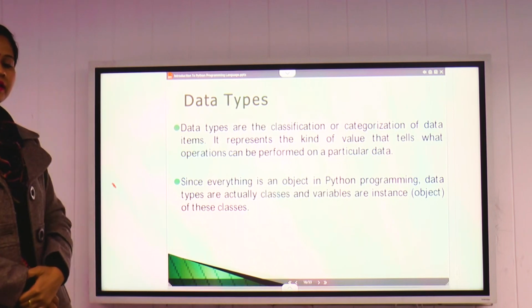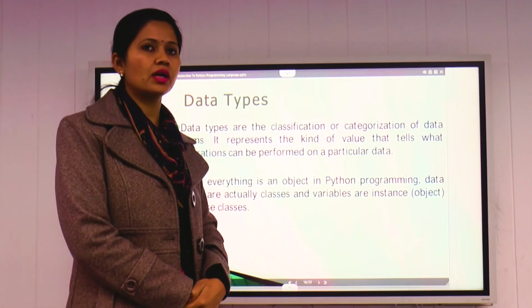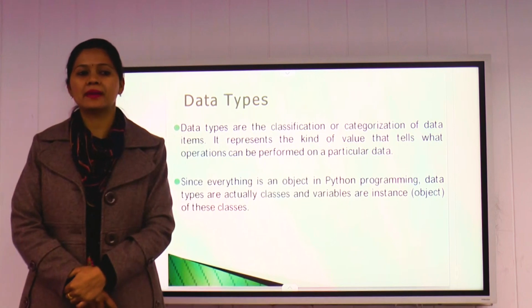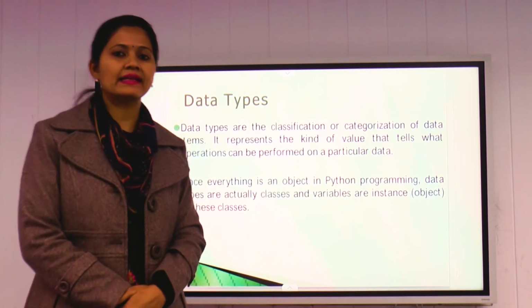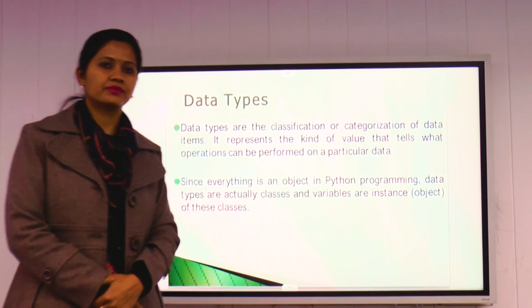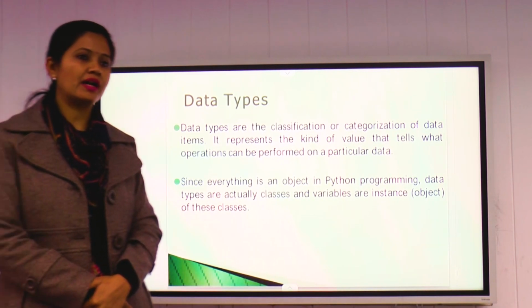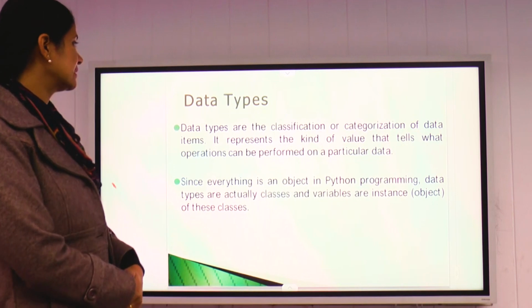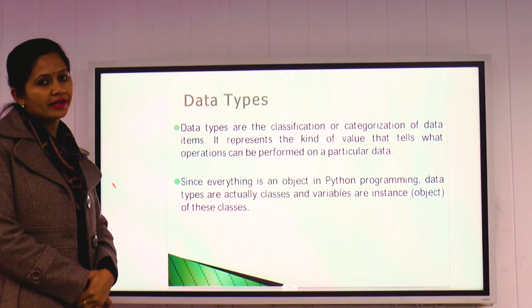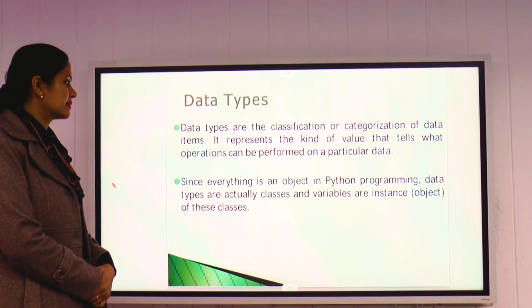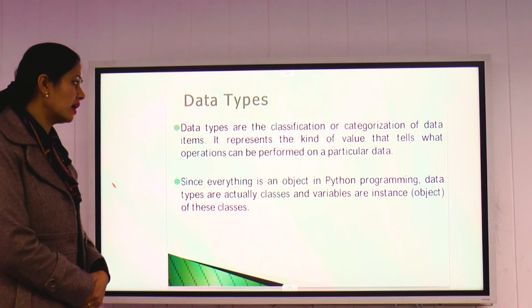Next is data types. So this was all about how you can create a program in Python. Now the various data types that Python supports, because a data type is a very important part of every programming language, because it categorizes the type of data, you can say, or it is the categorization of data items.